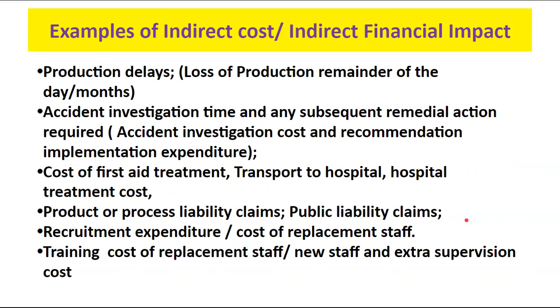There will be product or process liability claims, and public liability claims also will have an indirect impact. Recruitment expenditure or cost of replacement staff is also an example of indirect cost. Training cost of replacement staff, or new staff being hired, and extra supervision cost will be required. The staff is new. That will be an example of indirect cost.